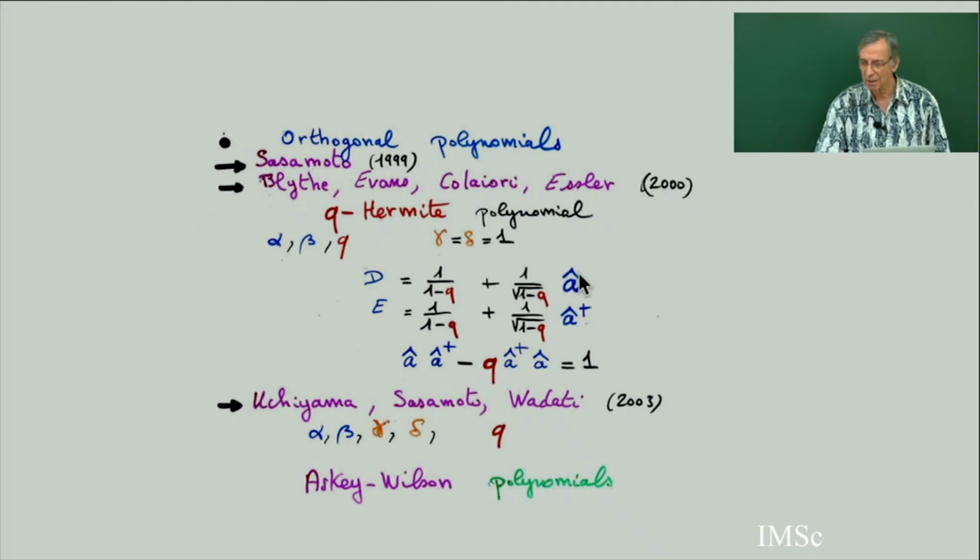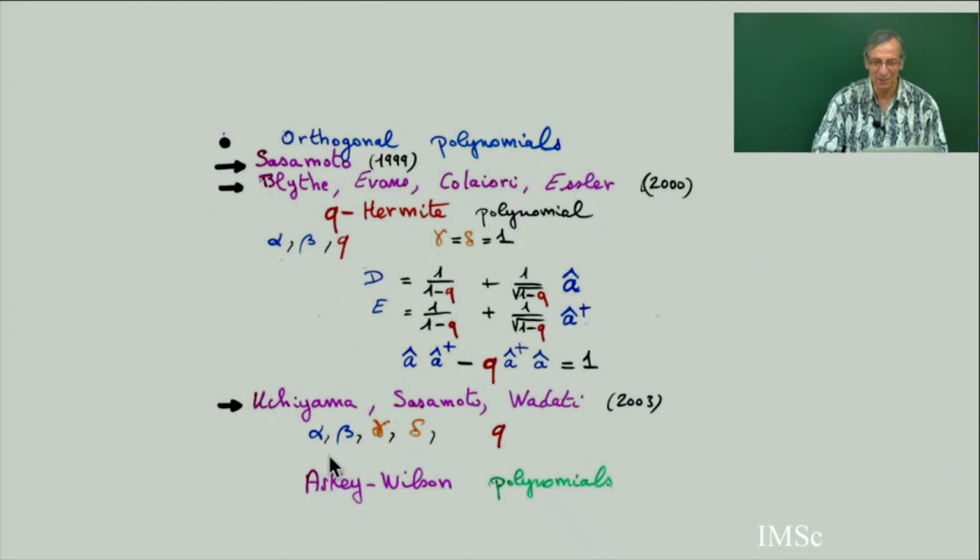It's a q-analog of the Hermite polynomial. And here gamma, delta should be 0. Yes, 0. Good. Each time there is a mistake, somebody in the classroom immediately sees it, which is good for me to improve the slide. And this is, in quantum mechanics, an annihilator, and there is a relation between this operator and here.